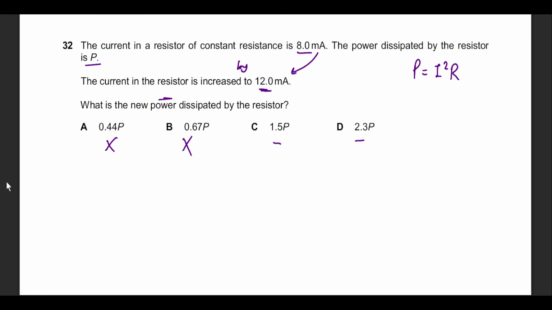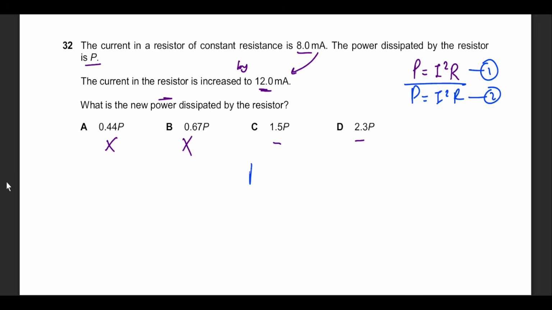The other idea for this question is to use this as equation 1, P equals I squared R, use this as equation 2, and then find the R and go the long distance for mathematics. But we're going to do the same technique as we did for the wave intensity question previously. I'm going to divide these two equations based on their new information.